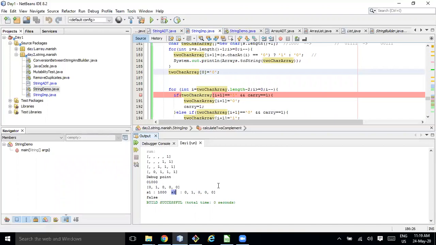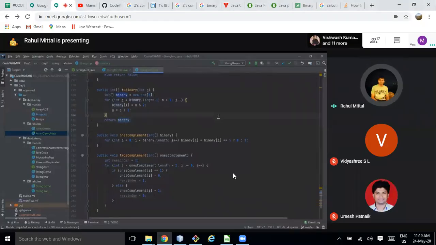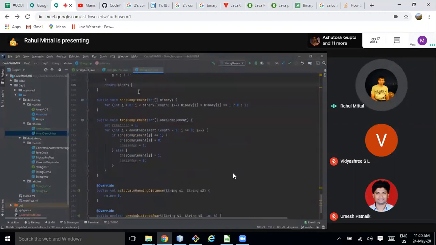Basically, I am iterating over this particular number, doing a modular division and then dividing it. So it keeps reducing and converts into a binary number. Instead of this, you have used Integer.toBinaryString. I wanted to avoid it so that I can write my own logic. Otherwise, you can ignore this method and just use Integer.toBinaryString. Once I have a binary representation in terms of an int array, I'm happy.